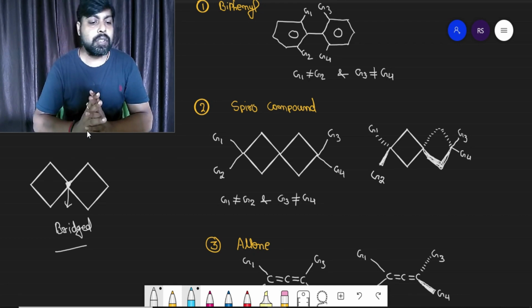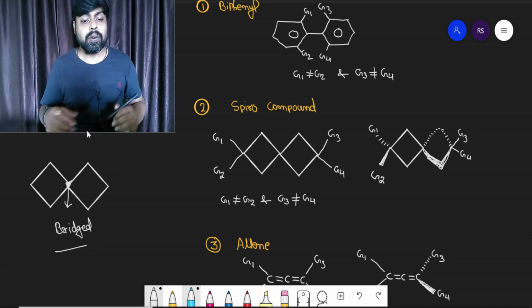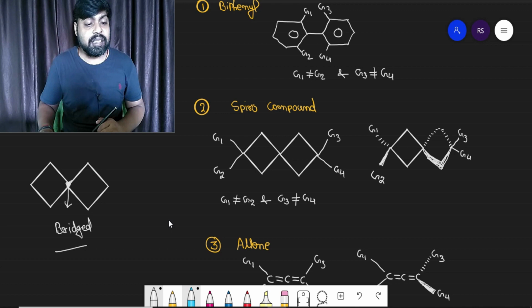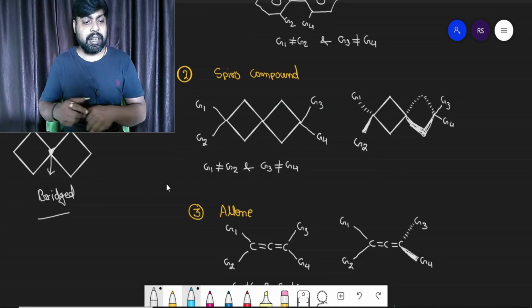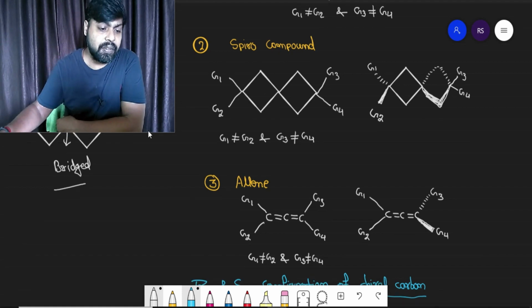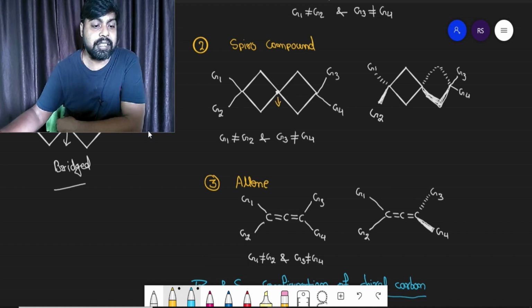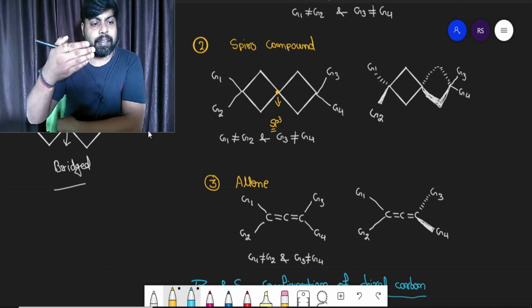A similar situation we get in the Spiro compound itself, where these two rings are in different planes. We can analyze the situation. Let's start analyzing from the bridged carbon atom. Our bridged carbon atom is sp3 hybridized, right? Just assume the first cyclic ring is in the plane of the paper.